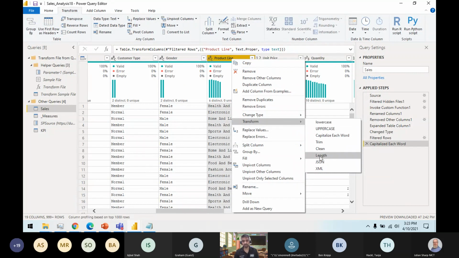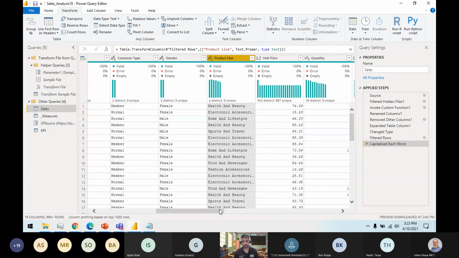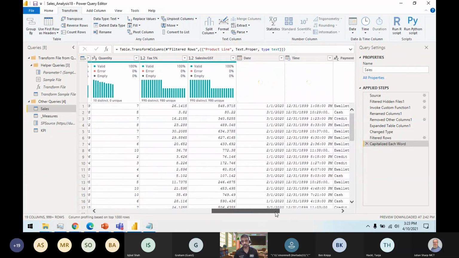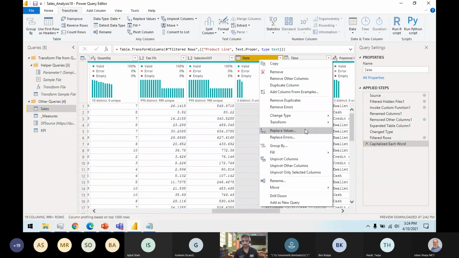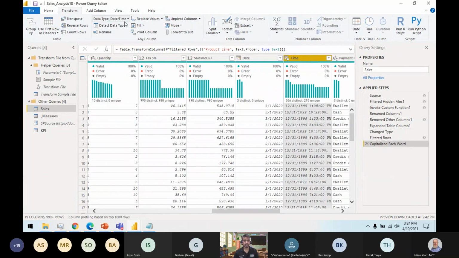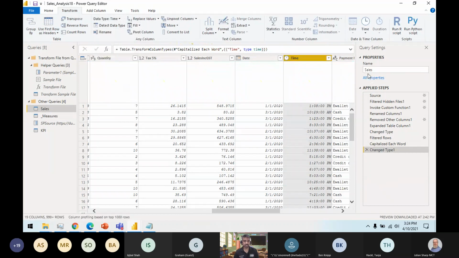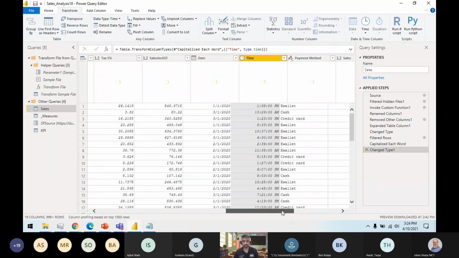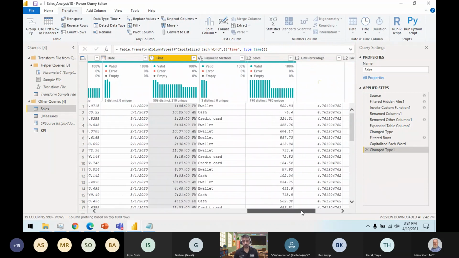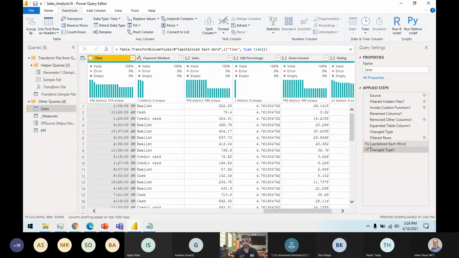I can use a specific length if I want to pick out a portion of the text. If I want to replace these values or numbers, I can transform this date to a date time field. If I don't require the time, I can convert this to a date or maybe just time. This will save space in my model, because I won't be using both date and time. If you want to remove any transformation, you can just remove it from here. So you can play around with this one.